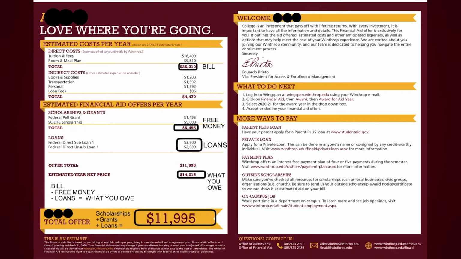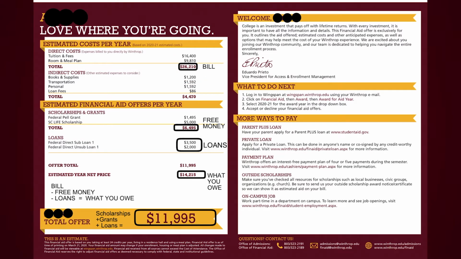Reading your financial aid mailer. Be sure you have your mailer and a pen. You're going to take some notes. Direct costs. These are items you will be billed for. Tuition and fees, room and meal plan. Please circle the total and write bill next to it.